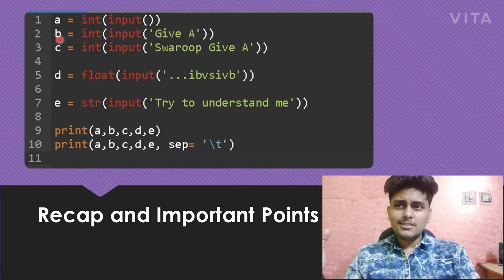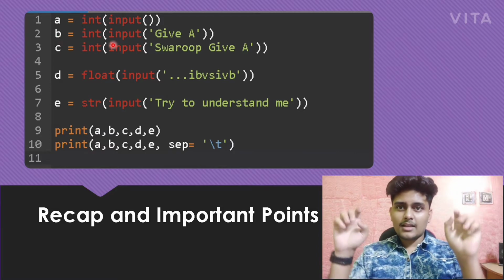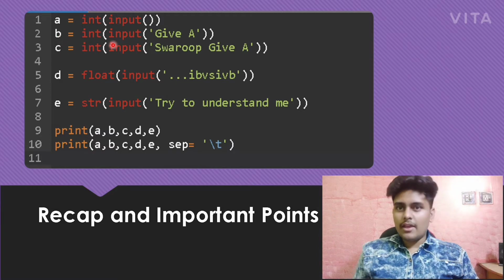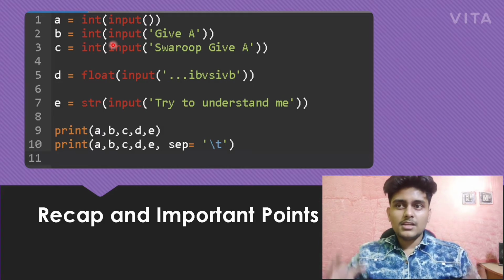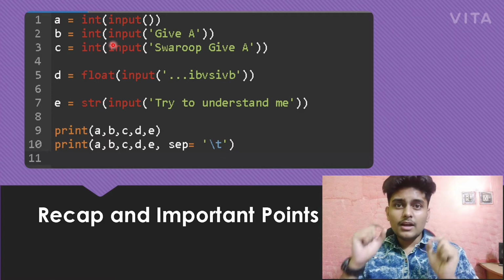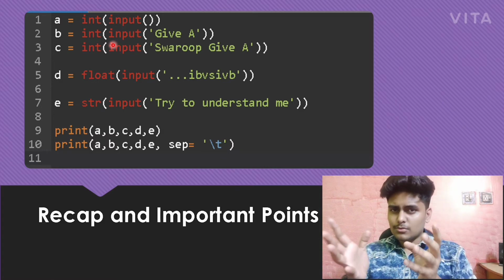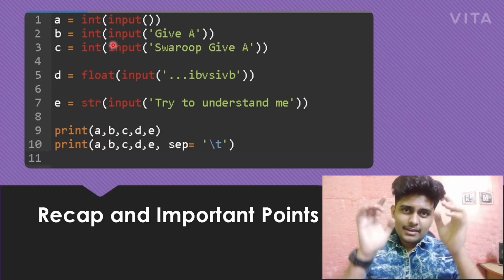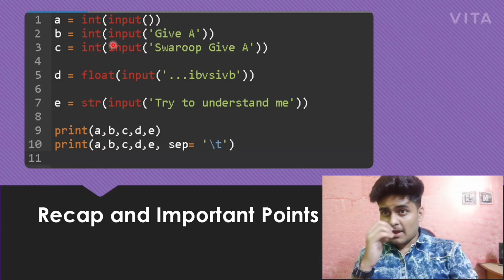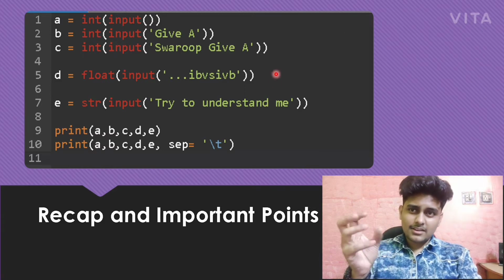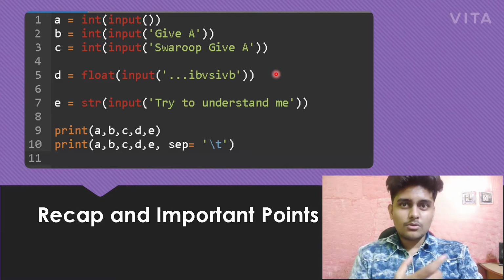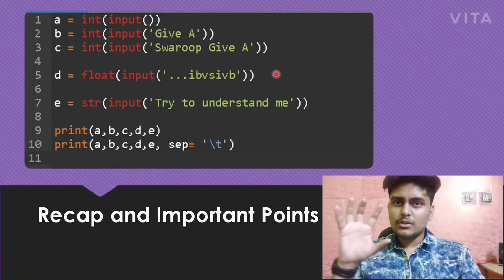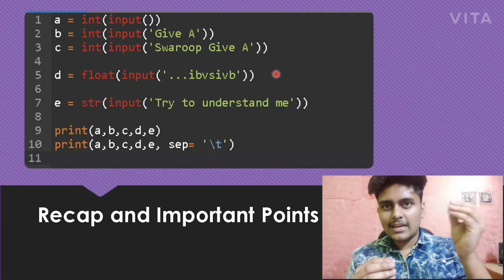The next part is asking b for some value, and I have given something in quotes, written as give a. Will it show an error? No, it won't show an error, because here we are asking for the value of b. If we give anything in the quotes in this manner, give swarup, give a, anything, it will store the given value in b. So it's just like a message.